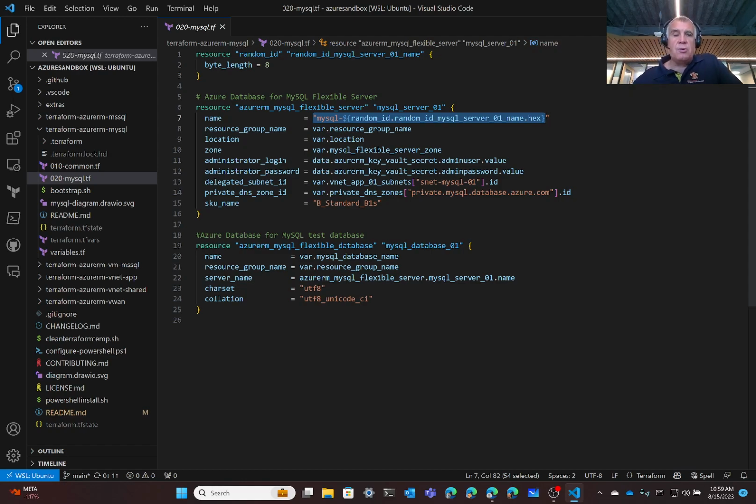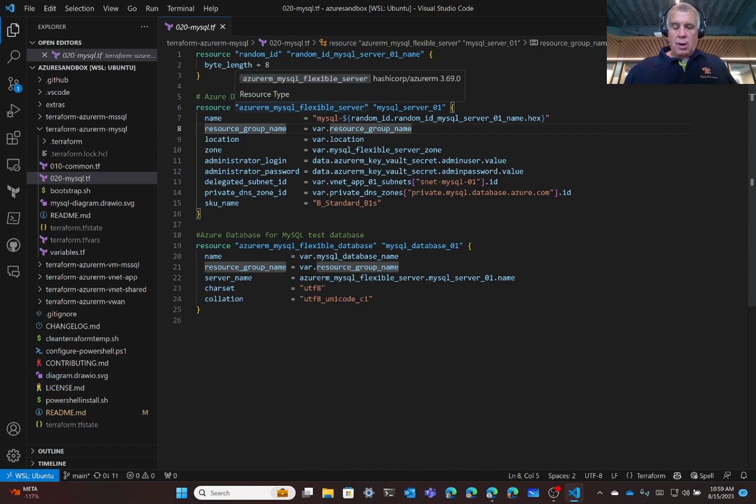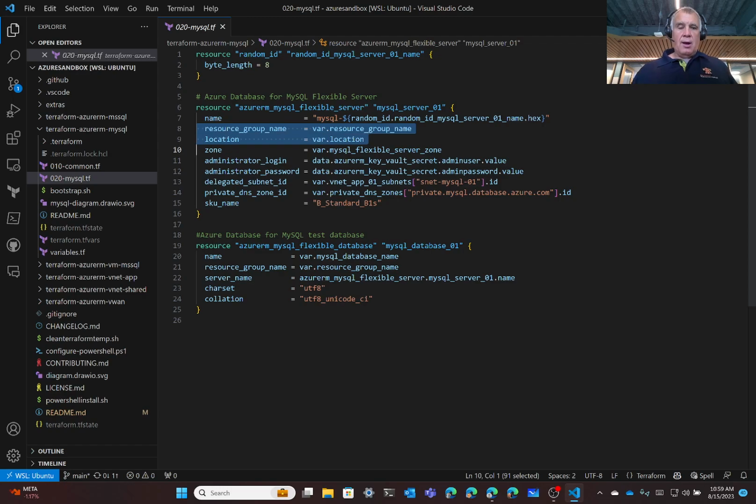So I use Terraform's random ID provider to generate that. And then we drop it into our resource group that's been provisioned previously in the Azure region that we did previously. And then we put it in a particular availability zone, configure the administrative login and password.